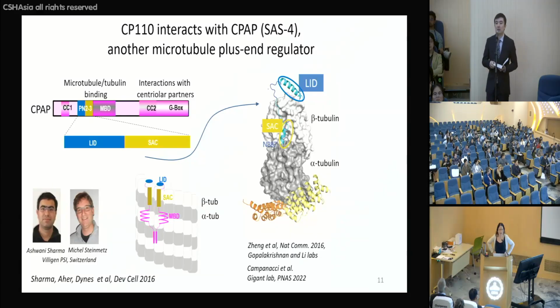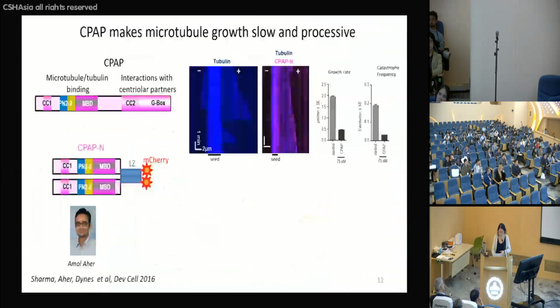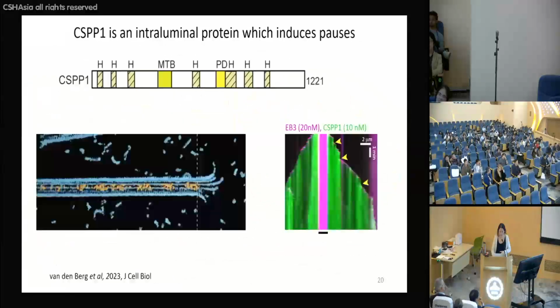Yeah, so I think the MIPs are a huge mystery. Guy Pigino now argues that there is this system where you make a little hole in the microtubule and then the MIPs go into the hole. So that's one beautiful model. The one MIP we have worked with is CSPP. It's a MIP by itself, it just binds in the lumen. This was studied extensively, and what we saw is that for it to bind, the microtubule needs to slow down. So when the microtubules grow very, very fast, it doesn't get in efficiently.